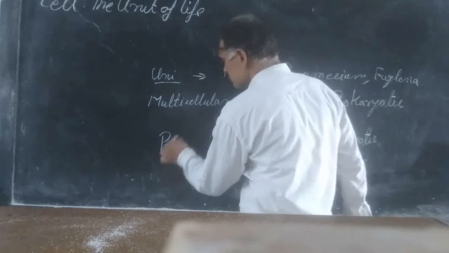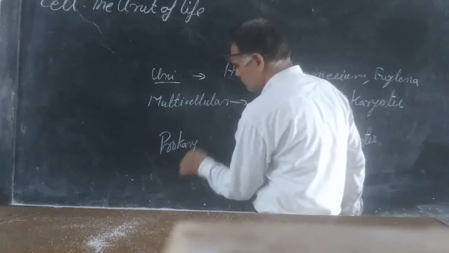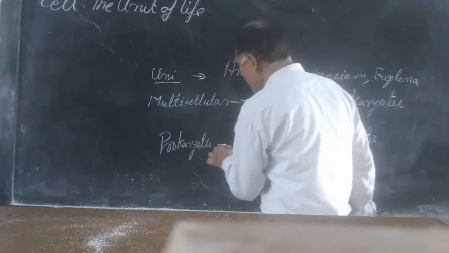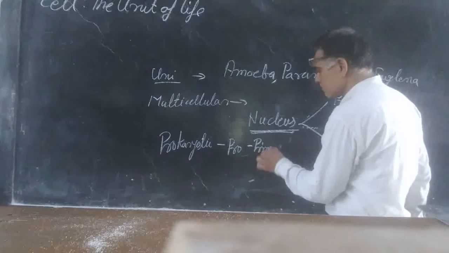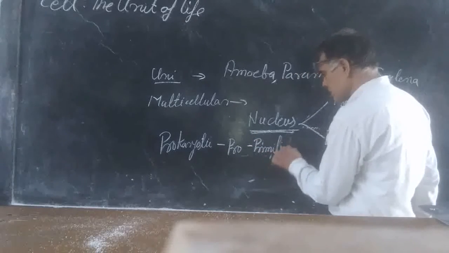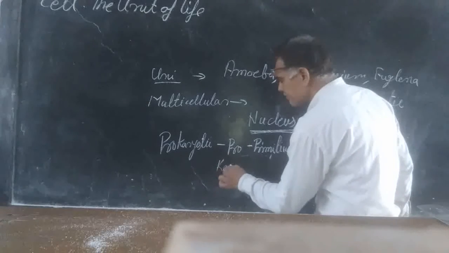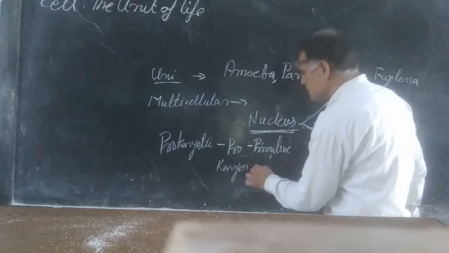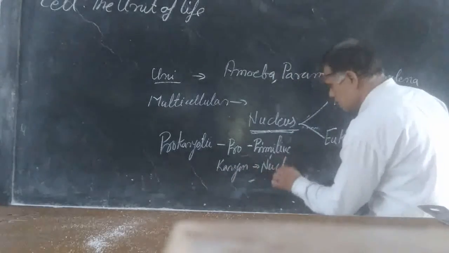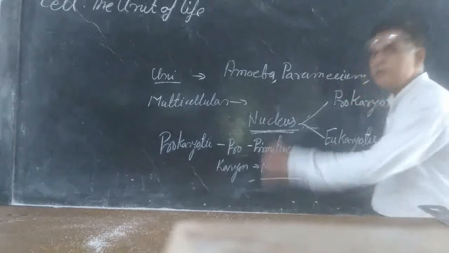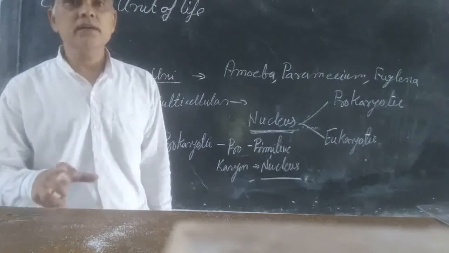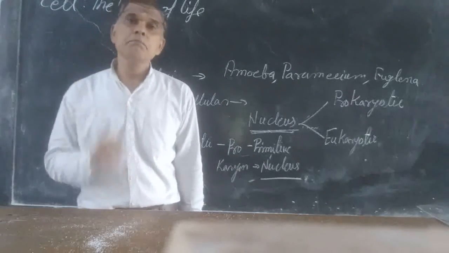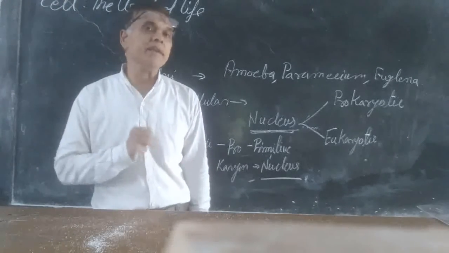Prokaryotic is derived from two words. Pro means primitive and karyon means nucleus. The primitive nucleus is not well defined; the nucleus is not bounded by the nuclear membrane.